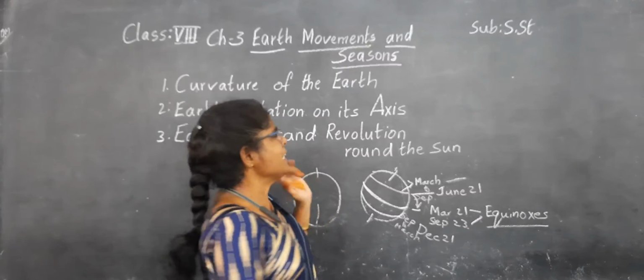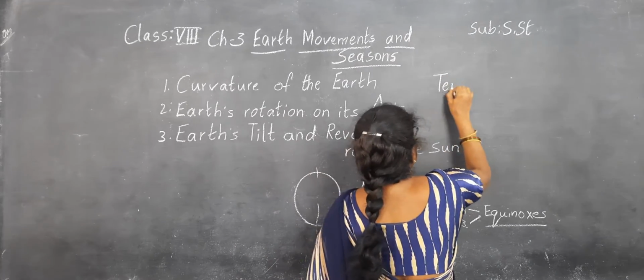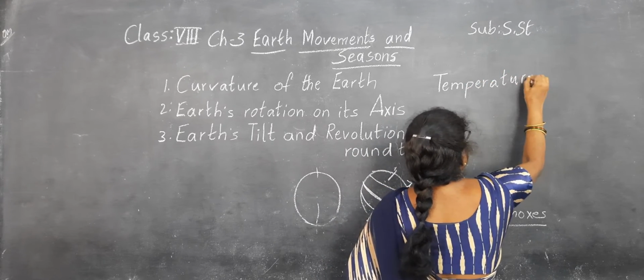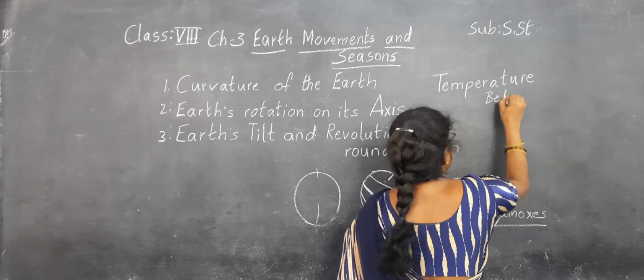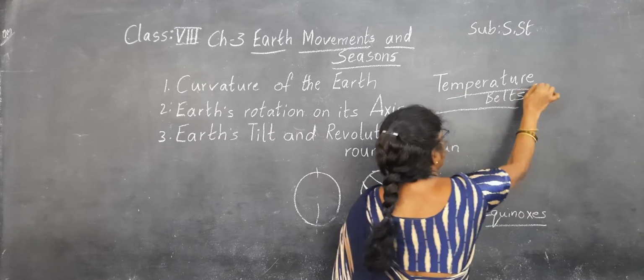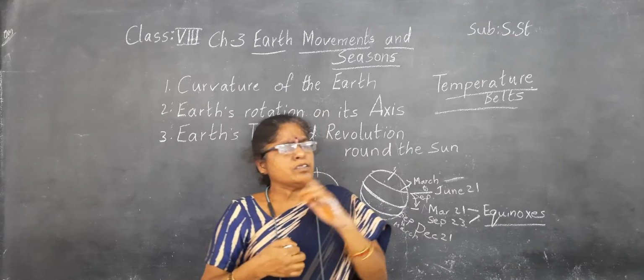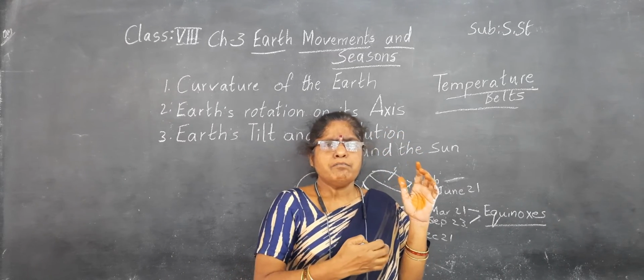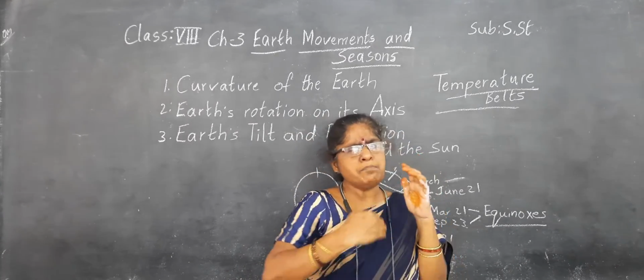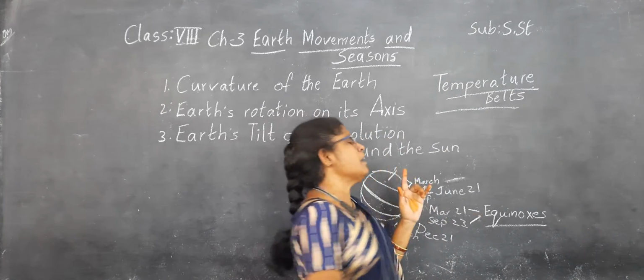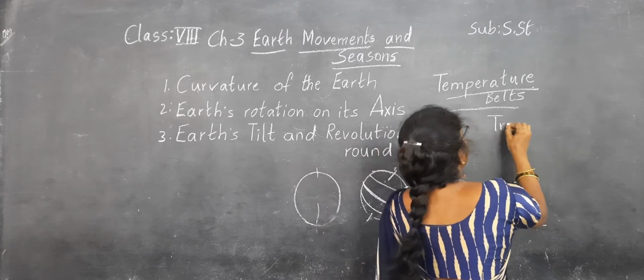Now, temperature belts. The area which is in between the Tropic of Cancer and the Tropic of Capricorn, that we call the tropical belt.